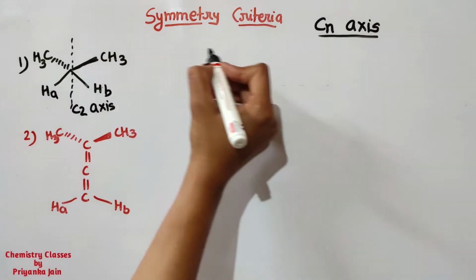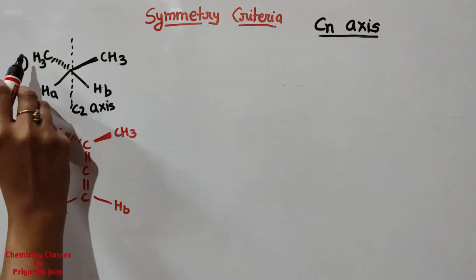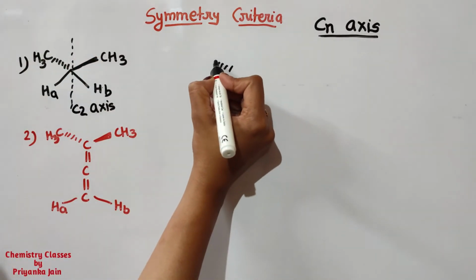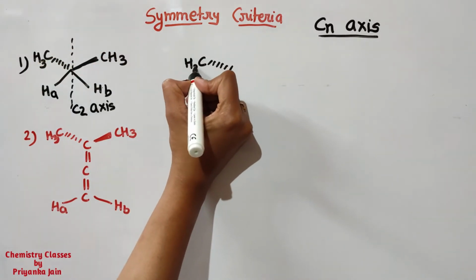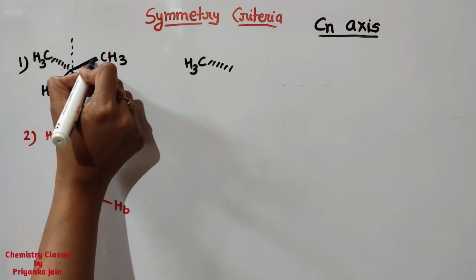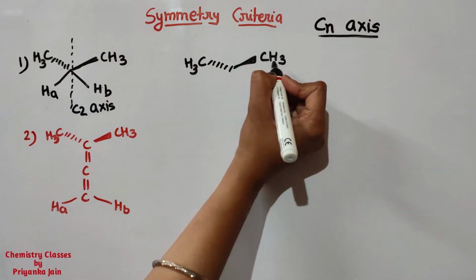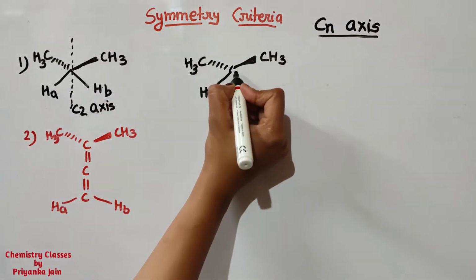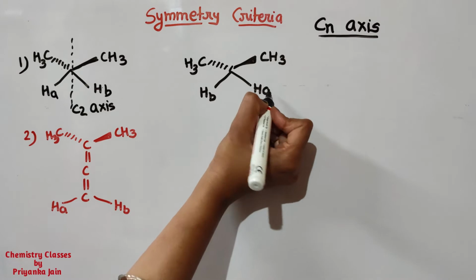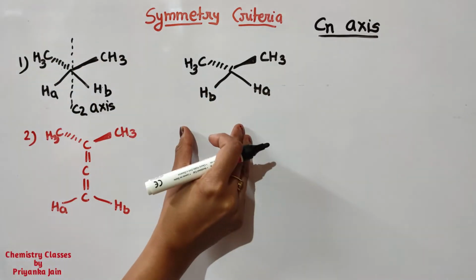This is going here and it will now be below the plane, and this is going here and is now above the plane. Here HB will go and this will be HA. Now you can match, both the structures are the same, we are getting the same molecule.